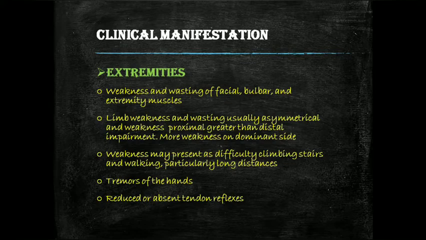Tremors of the hands and reduced or absent tendon reflexes are also seen because it is a lower motor neuron disease. So there is mostly flaccidity and absent tendon reflexes, contrary to upper motor neuron disease, where hyperreflexia is seen. This is the difference between lower and upper motor neuron disease.